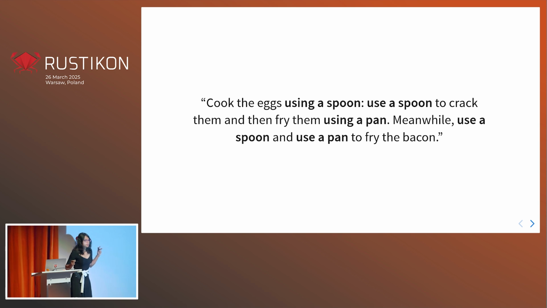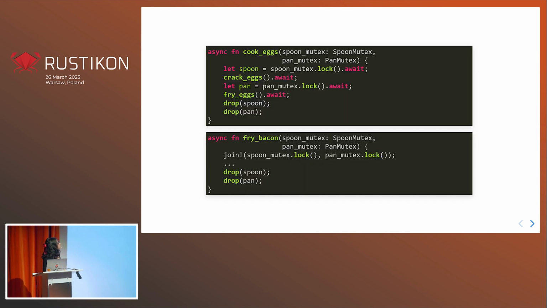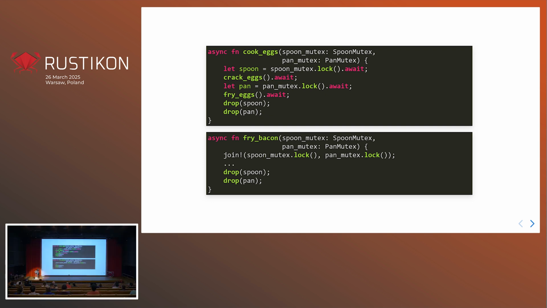As well as a spoon, we're going to use a pan. Of course we use a pan, right? We use a pan to fry eggs and also fry bacon. And in our under-equipped kitchen, there's only one of those. Well, that's fine, right? We can just have another pan mutex, and we can go and lock that before our fry eggs function and drop it afterwards. And in our fry bacon function, we can try and lock the mutex. We might as well lock these at the same time, right? Why do we join here?